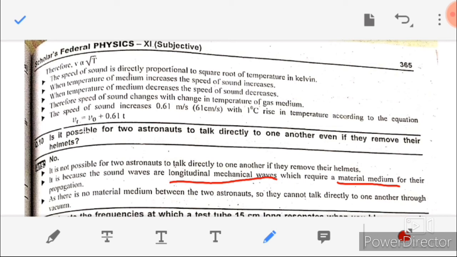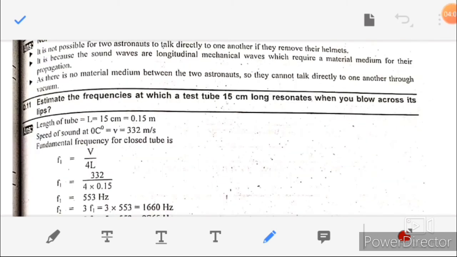Now moving towards question number 11. Estimate the frequency at which a test tube 15 cm long resonates when you blow across its lips. The length of the tube is given as 15 centimeter. Centimeter is not a base unit, so we will convert it to meter. Dividing by 100, we get 0.15 meter.